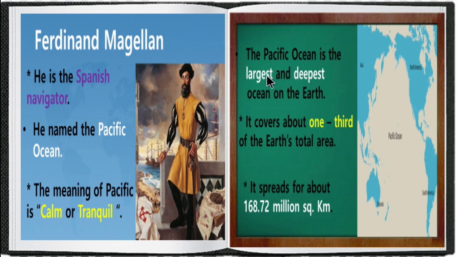The Pacific Ocean is the largest and deepest ocean on the earth. It covers about 1/3 of the earth's total area. It spreads for about 168.72 million square kilometer.